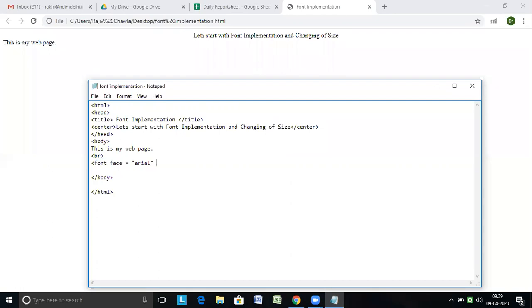Then again, I'm writing size. See, this is again an attribute name. So one tag can have many attribute names, but each and every attribute name has only one attribute value. You can't have more than one attribute value against one attribute name. So one attribute name and one attribute value is defined against that attribute name, but a font can have more than one attribute. So let's have the size 10.